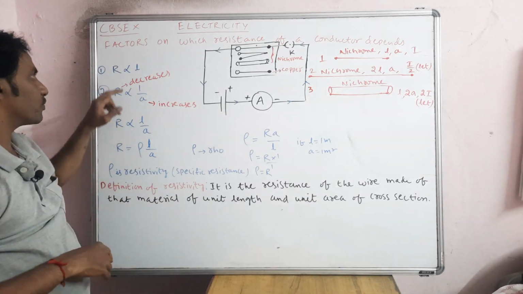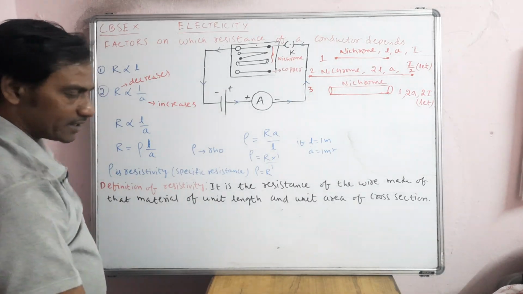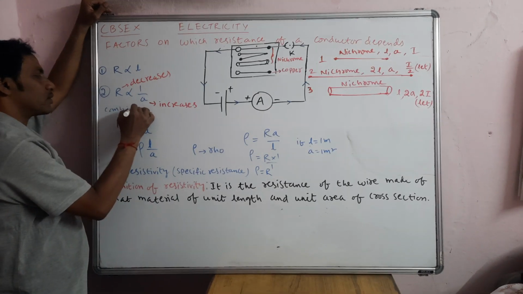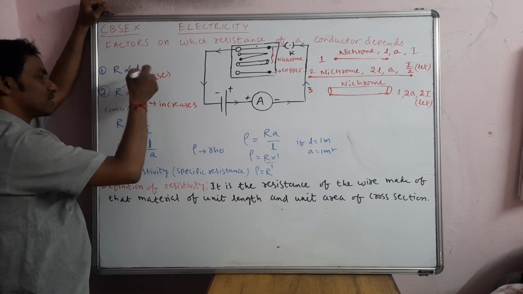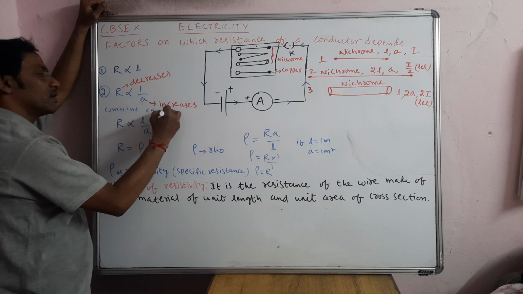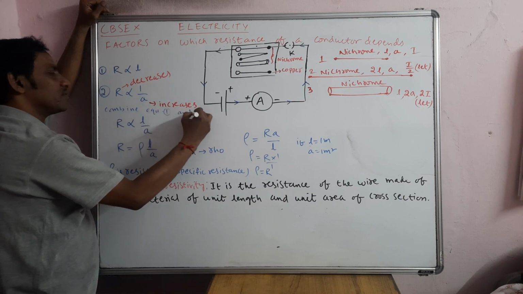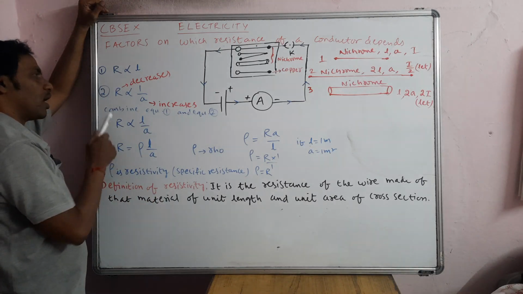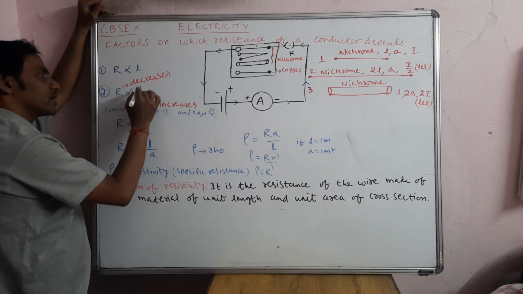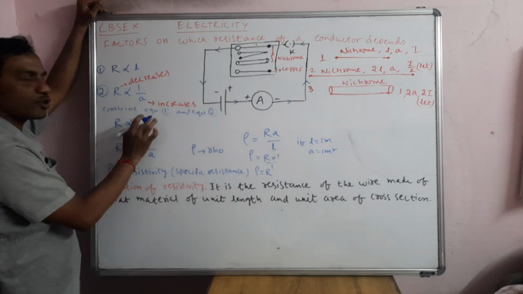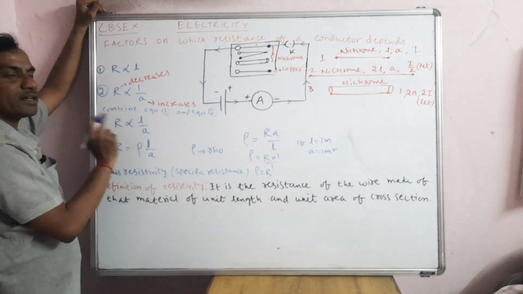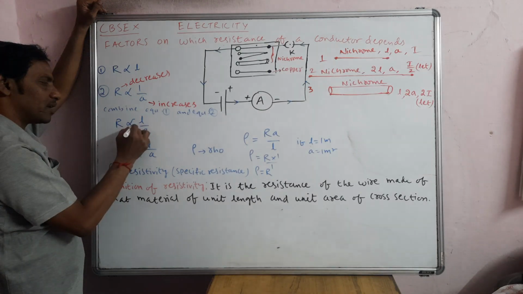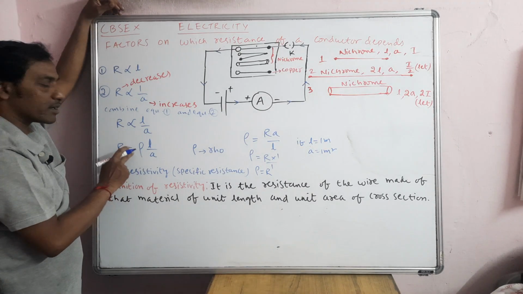Now by combining 1 and 2, for example, combine 1 and 2. Actually it is not an equation, but generally we can take it as 1 and 2 combined. Now R is proportional to L by A you will get. Why? Because L is in the numerator and A is in the denominator, right? Now in physics, whenever we remove the proportional symbol, we write equal to and write some constant.